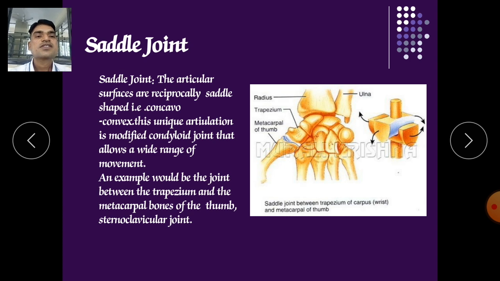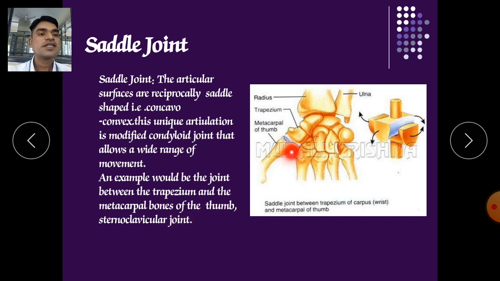Saddle joints. In saddle joints the articular surfaces are reciprocally saddle shaped, concave and convex. This unique articulation is a modified condylar joint that allows a wide range of movement. An example is the joint between the trapezium and the metacarpal bone of the thumb. Another example is the sternoclavicular joint, where the sternum joins with the clavicles, which is also a saddle joint.